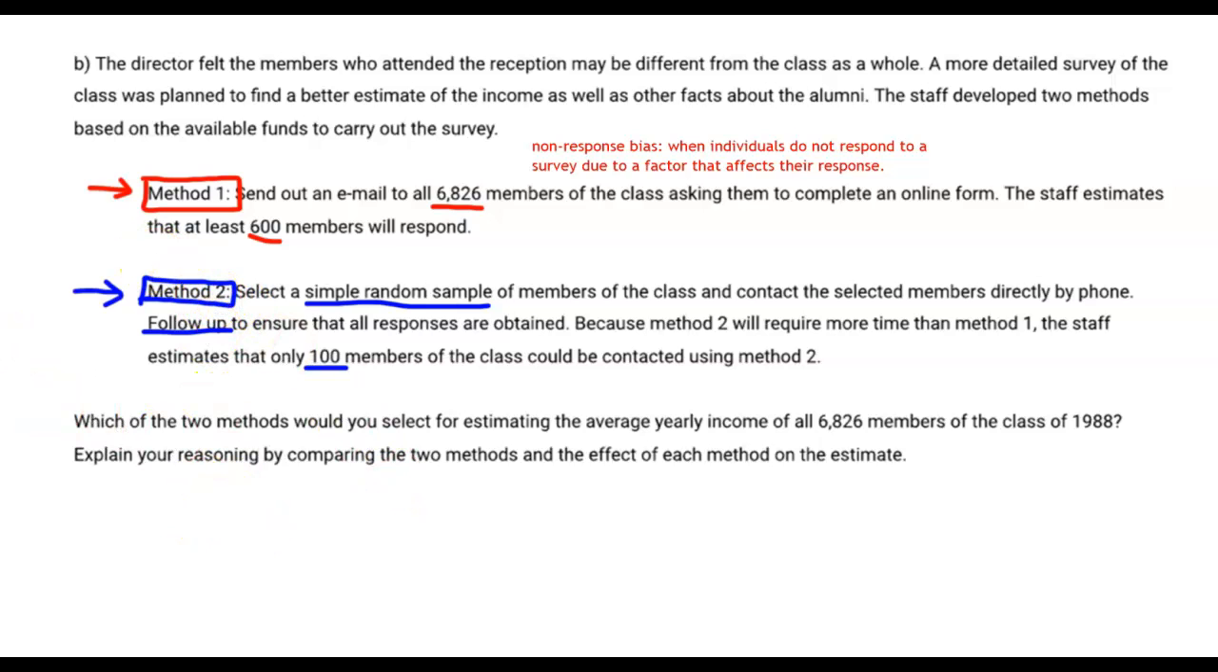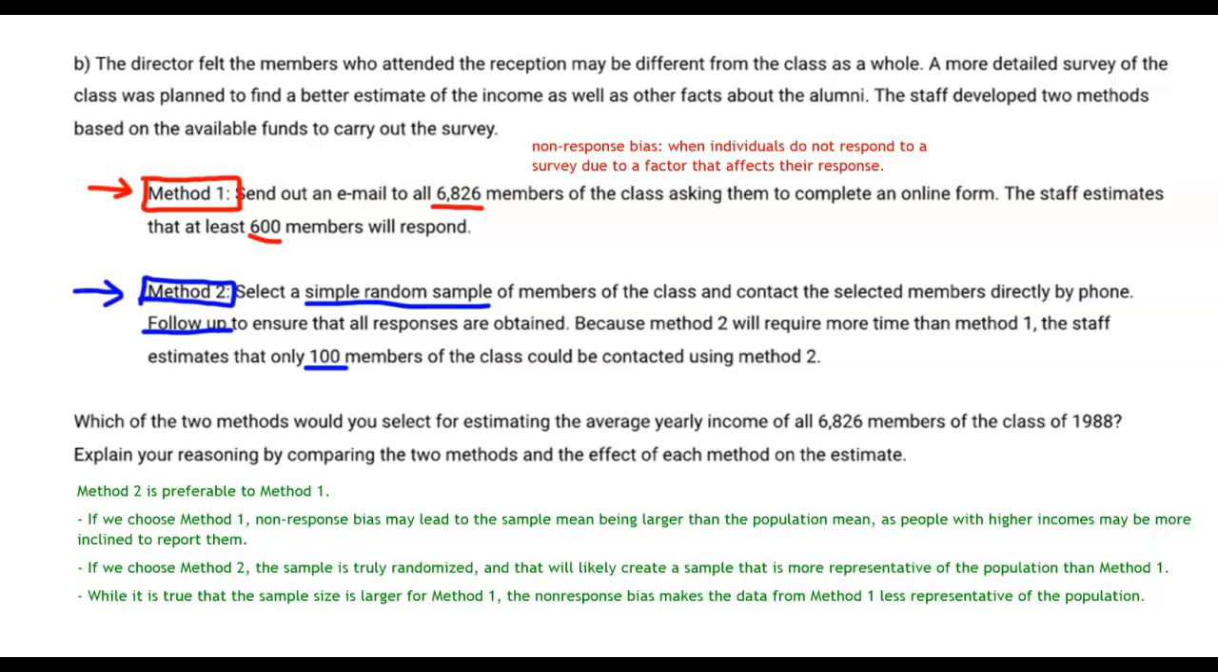Let's take a look at what it should look like. All right, and remember our creed. We must read the question and then answer the question. Which of the two methods would you select for estimating the average yearly income of all 6,826 members of the class of 1988? First, we have to identify which of the two methods we are going to choose. And here we go. We chose method 2, which is preferable to method 1. Make a choice if it asks us to choose. Explain your reasoning by comparing the two methods.